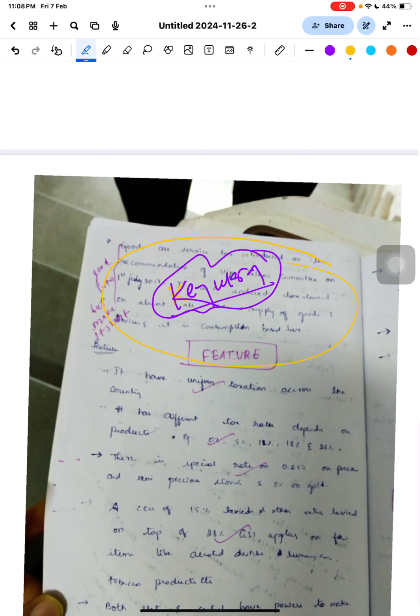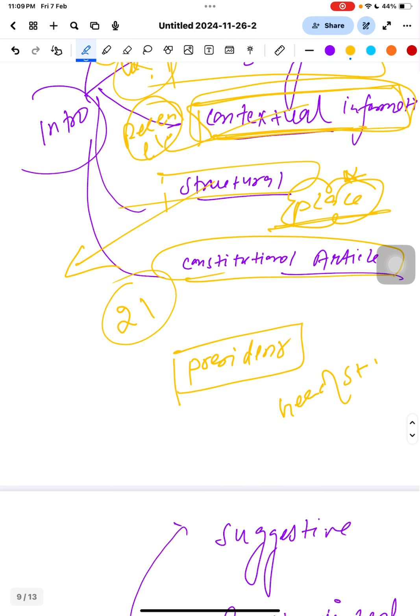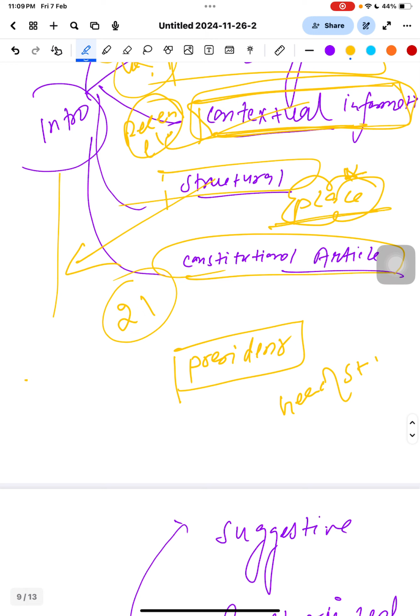You have to think for yourself whether the question is background-based, structural, article-based, or definition-based, and then write the intro. And one thing more, the intro should generally be 3 to 4 lines